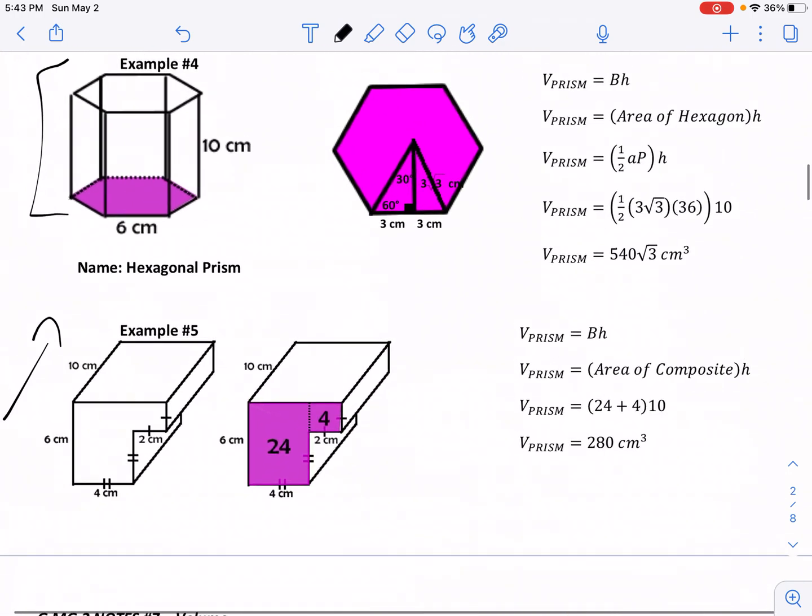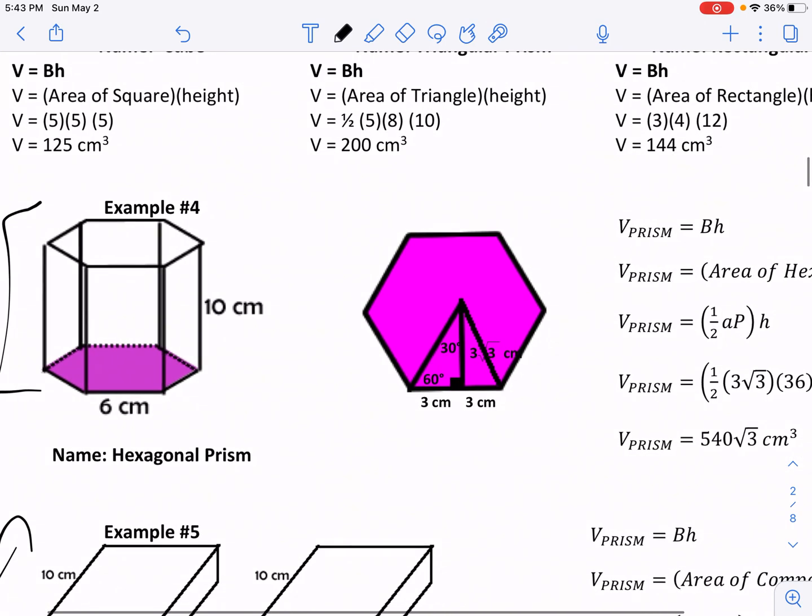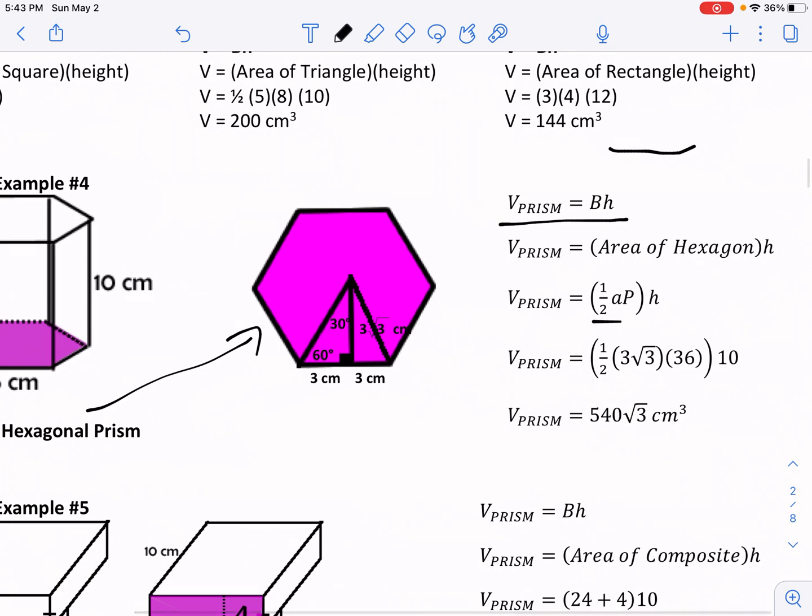Now, I just want to point out something on this top example here. You can read through it, but I just want to point out, when you're dealing with, let's say, a hexagon, a pentagon, an octagon, one of those other regular polygons, it's still the same principle. The volume is area of the base times the height. But to find the area of a hexagon, that's when we broke it apart into our special triangles. So this is a good review over that. And if you recall, the area of a regular polygon is 1/2 the apothem times the perimeter. And that's what they write out here, 1/2 the apothem times the perimeter, and then of course multiplied by the height of our prism.